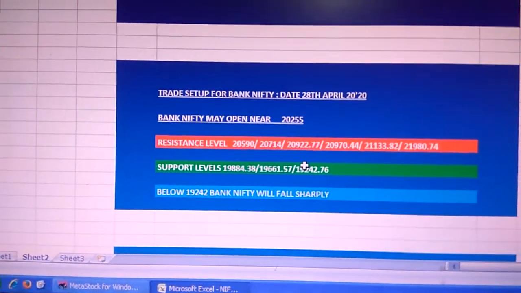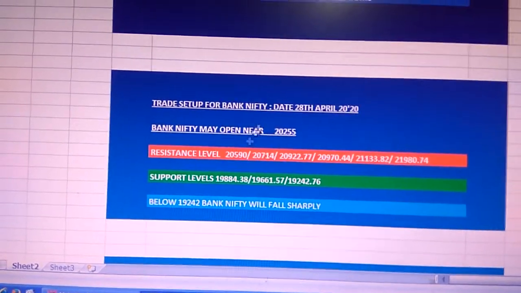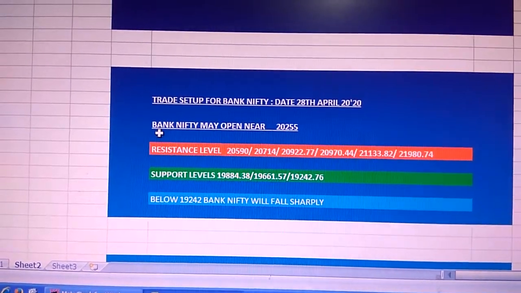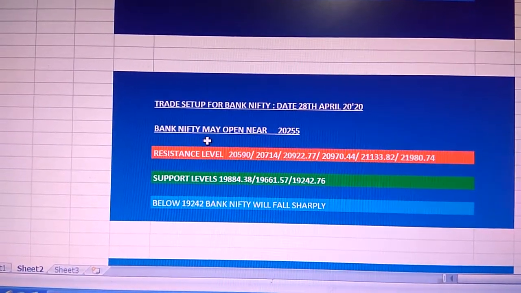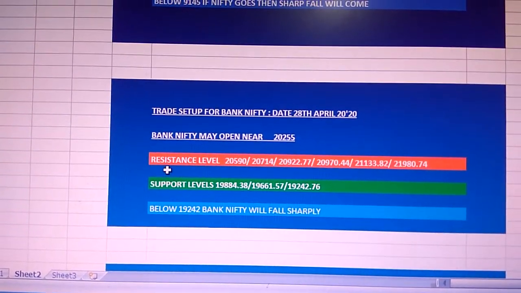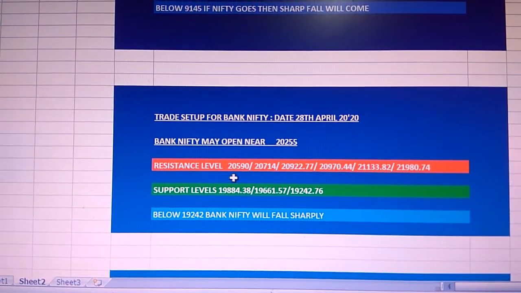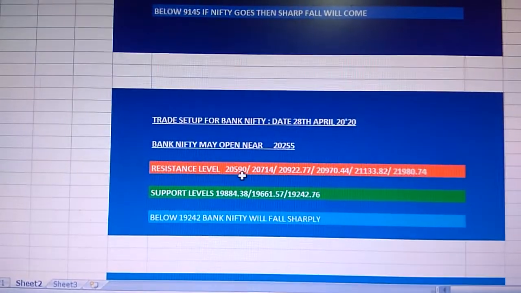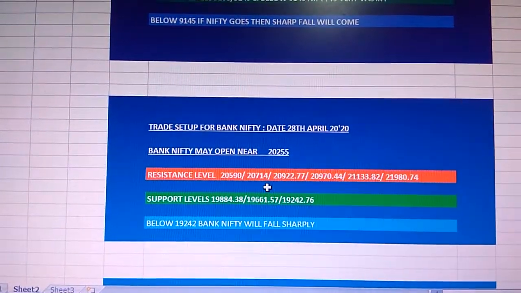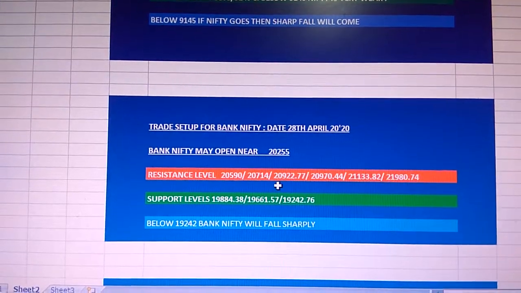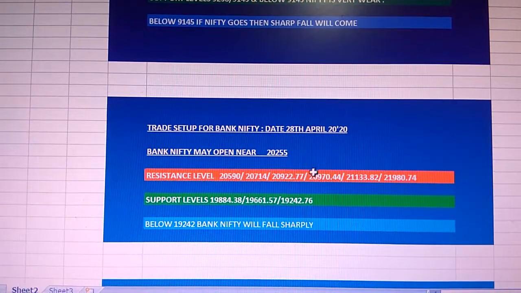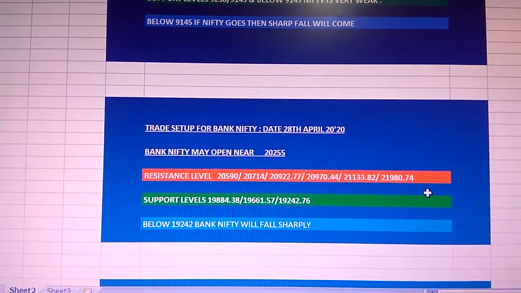Now we are going to share about the Bank Nifty trade setup for 20th April 2020. Bank Nifty may open near 20255, and for Bank Nifty first resistance is 20590, second resistance is 20714, third resistance is 20922, and after this all the resistance levels are given here, you can check out.